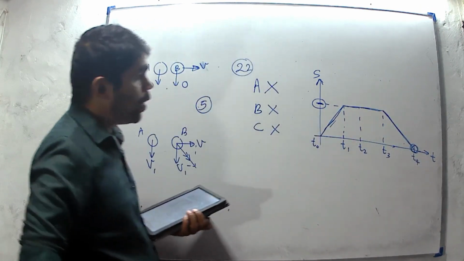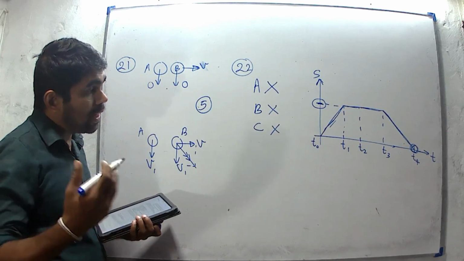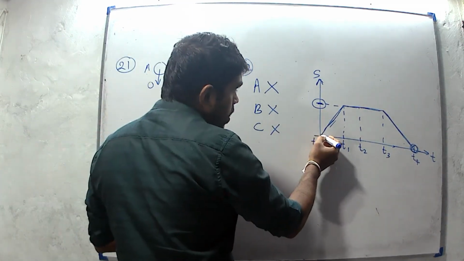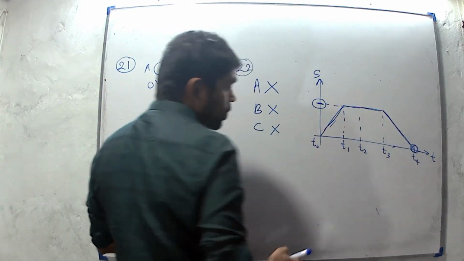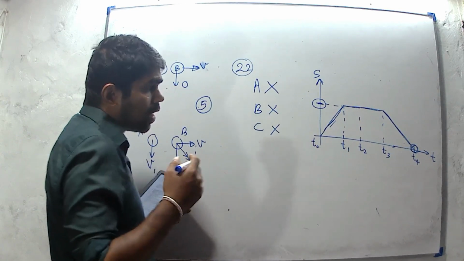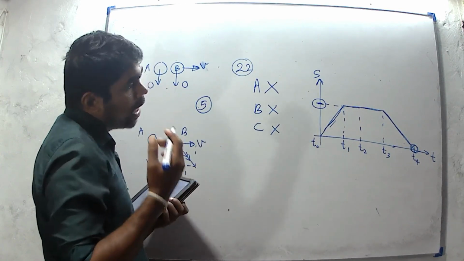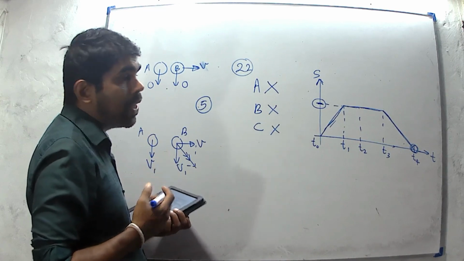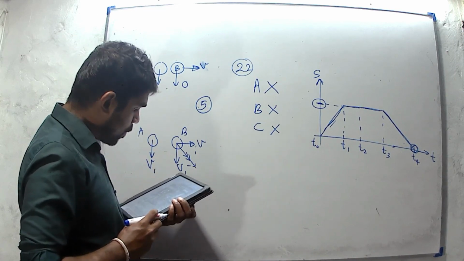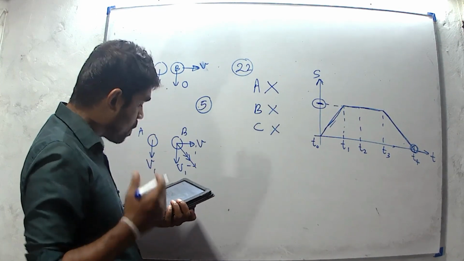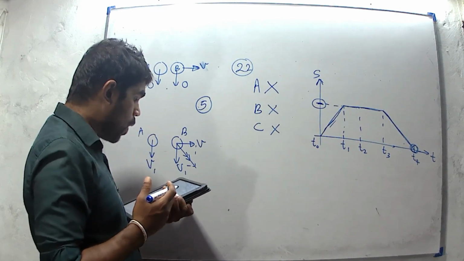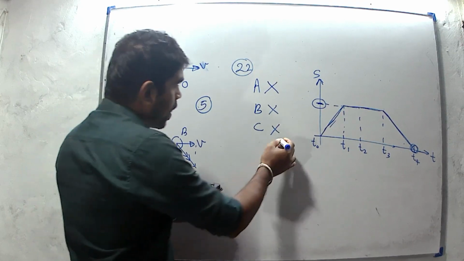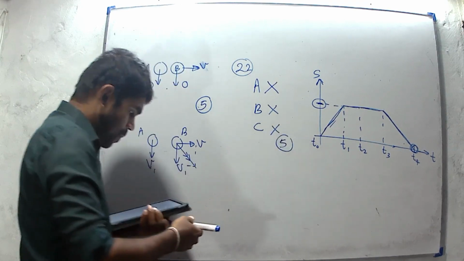But we know that this distance equals this one, and they are in opposite directions. Therefore, the displacement of the object should be 0. Then statement C is also incorrect. All A, B, C are false. This one is the answer for question number 22.